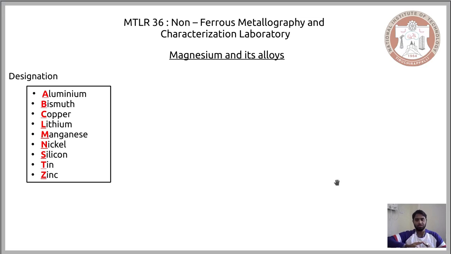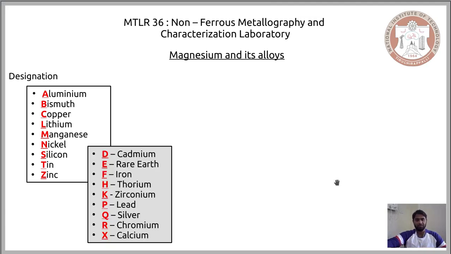So if you see a designation involving T, you can right away state that this is a magnesium alloy involving tin. For these alloying elements, it is easy for us to understand from the designation what the alloy comprises. However, there is another set of alloying elements wherein the first letter of their name does not match the designation. For instance, we have cadmium and the designation for it is D. So when you have a magnesium alloy involving cadmium, it will not have C, because that overlaps with copper, but rather we have D.